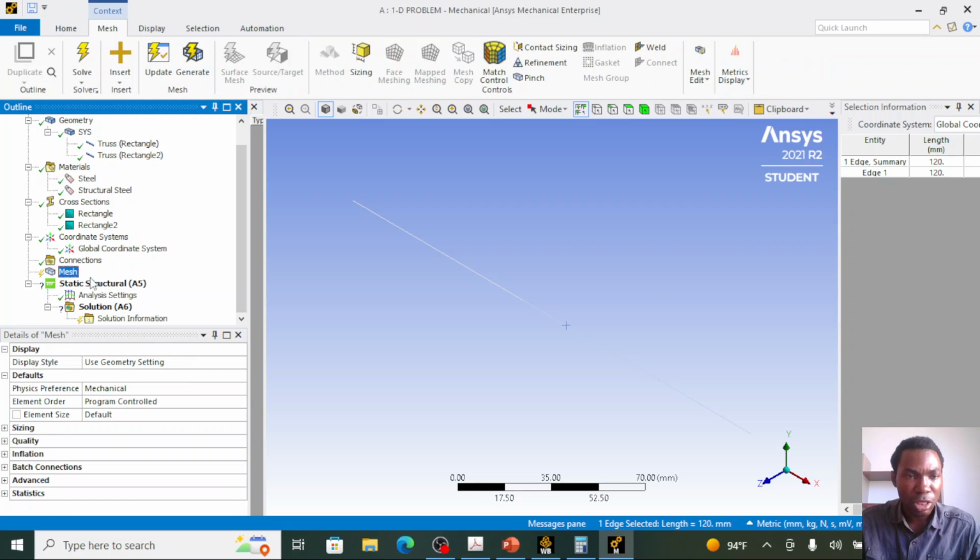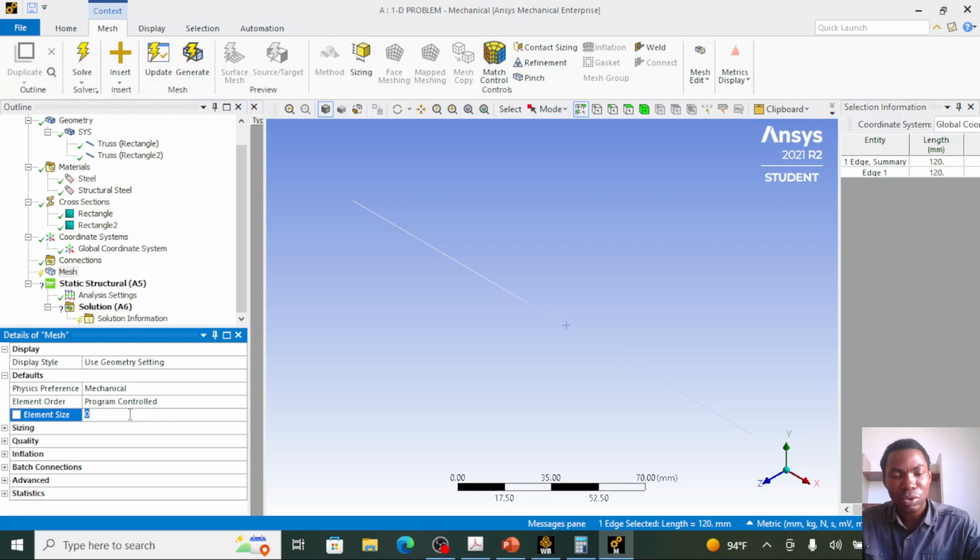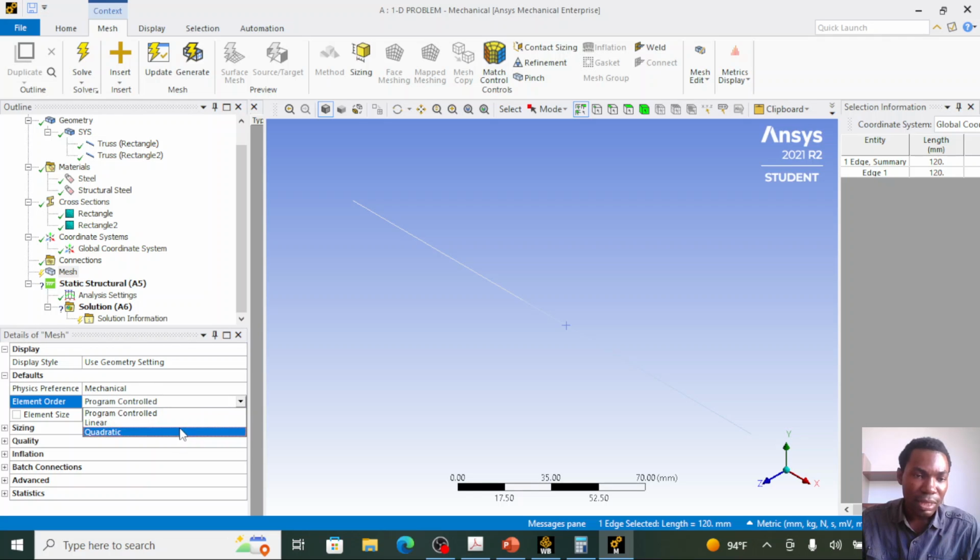So move to the mesh. Under the mesh, I would like to change the element size to 120 because 120 mm is my greater dimension. I have 90 mm and I have 120 mm. And I want to force the ANSYS program to just match two finite elements. So that's why I'm giving it 120 mm element size. Under the element control, we have linear and quadratic.